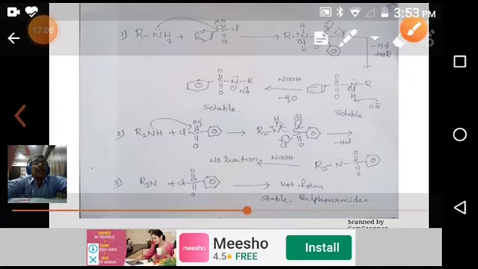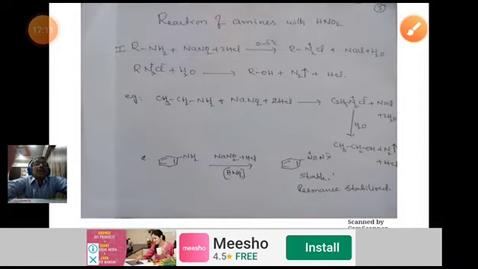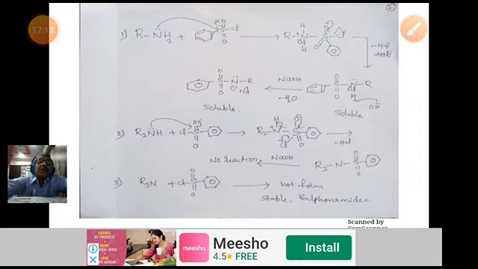So this is a basic reaction. Using this reaction, we can separate primary, secondary and tertiary amines from a reaction mixture. When you are given a mixture and asked to separate it, first you have to dissolve the mixture in ether. All these being organic compounds, for example ethylamine as primary, diethylamine as secondary, and triethylamine as tertiary, are soluble in ether. So all are in ether.